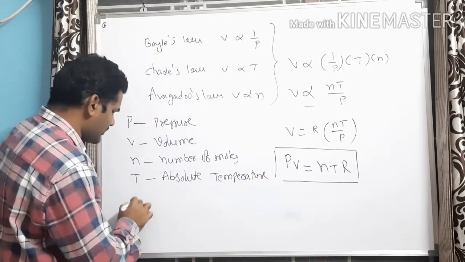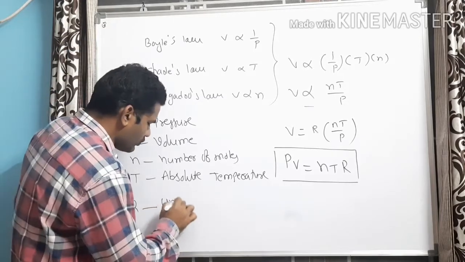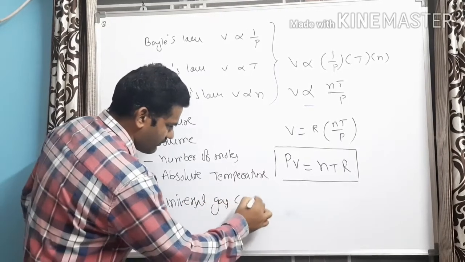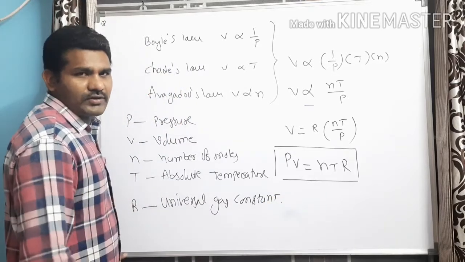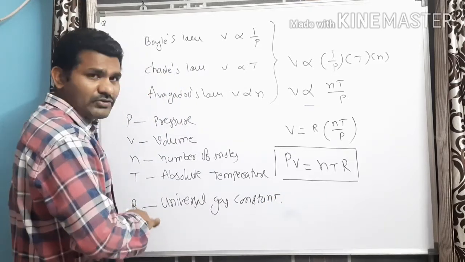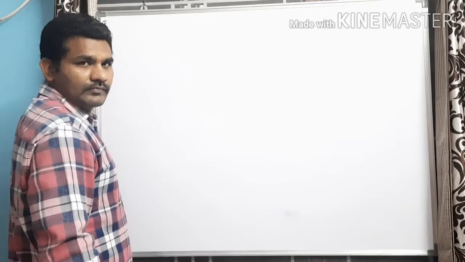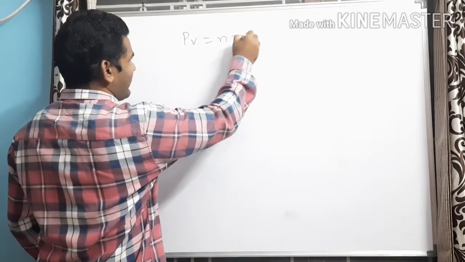Then let us try to understand what is R. Very important. R is the universal gas constant. Very important. Universal gas constant. What are the values of this R? Let us try to understand. In the ideal gas equation, PV is equal to NTR.